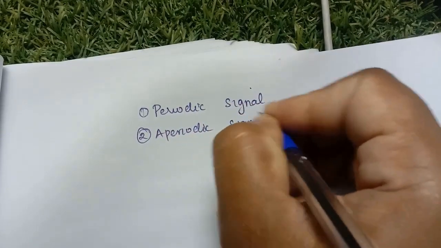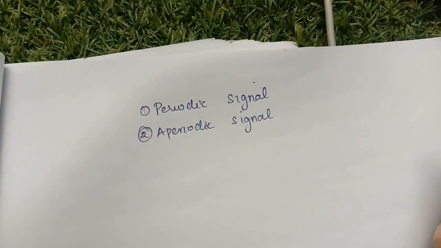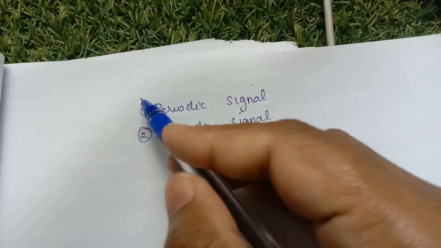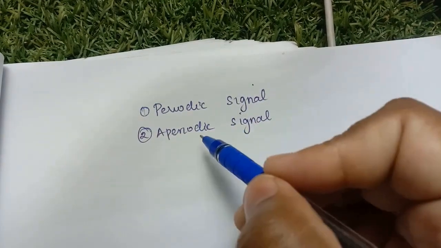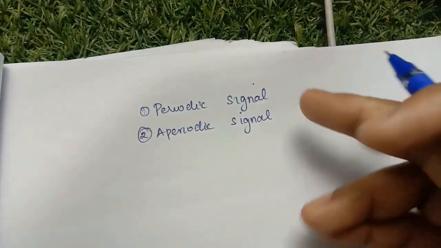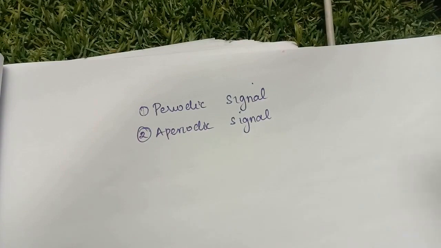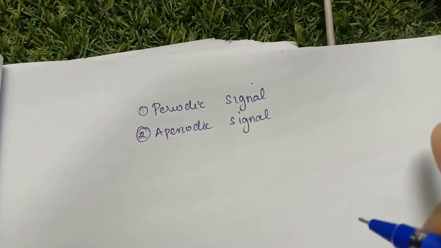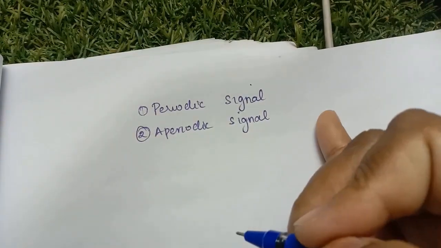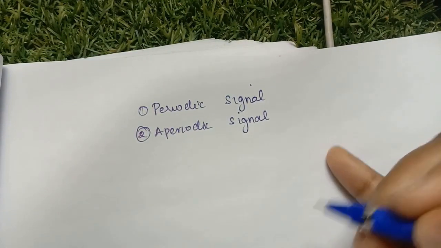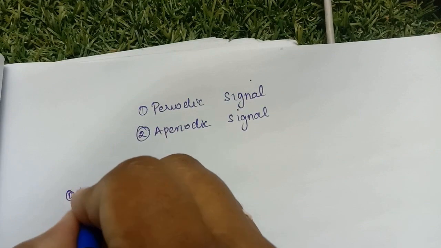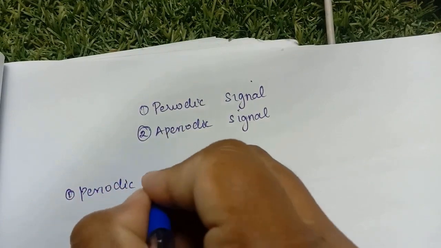You know well about this because in the types of signals, these are the two types: one is a periodic signal and an aperiodic signal. Not only these two types, but we have more types. But in today's class we are going to see only the periodic signal and aperiodic signal. So what is a periodic signal? Let us see.